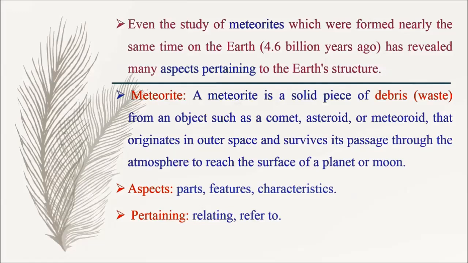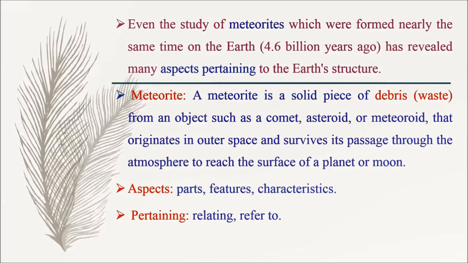Here, a meteoroid is a solid piece of debris, which means waste from an object such as a comet or asteroid.